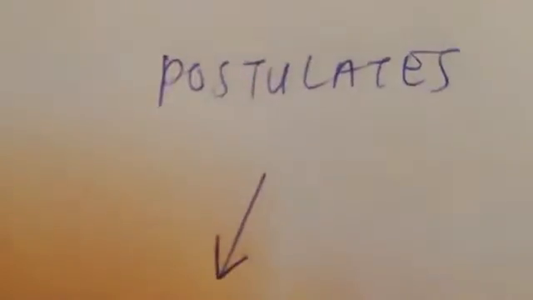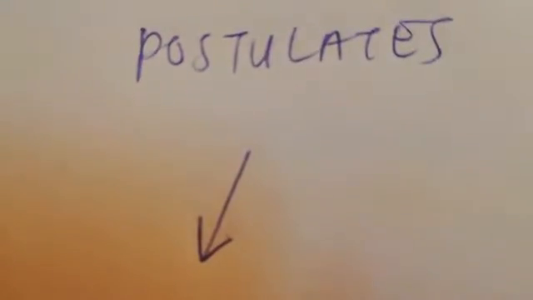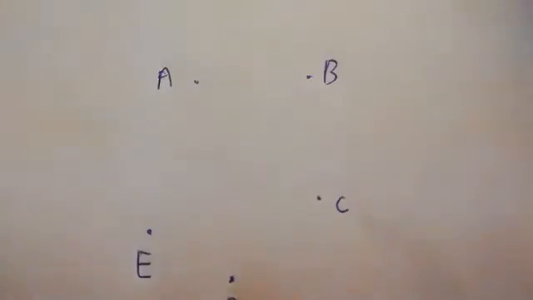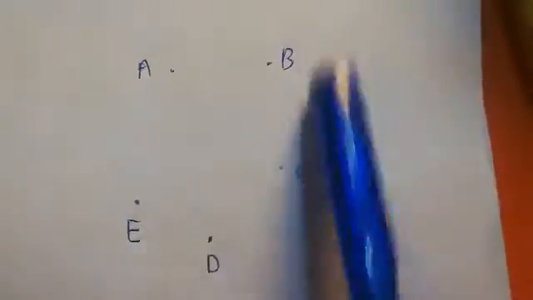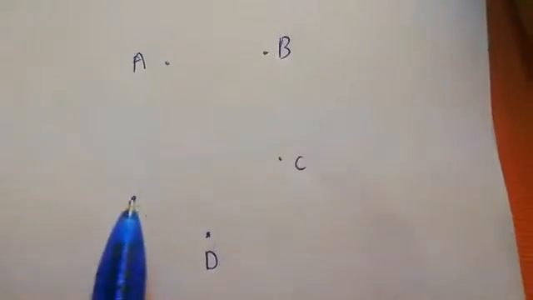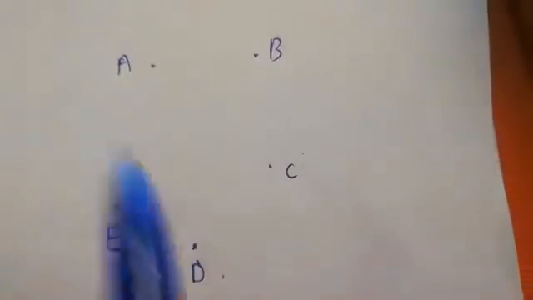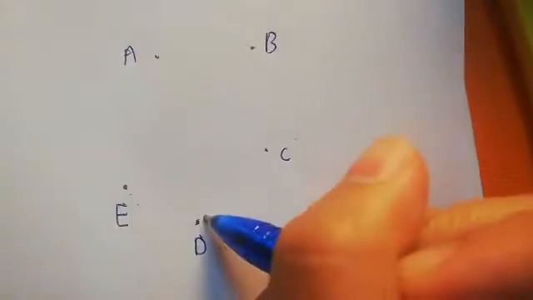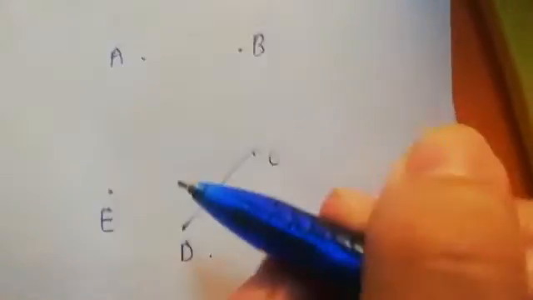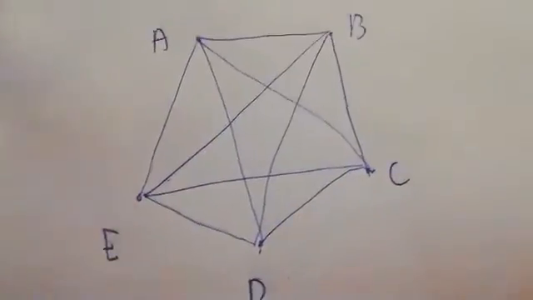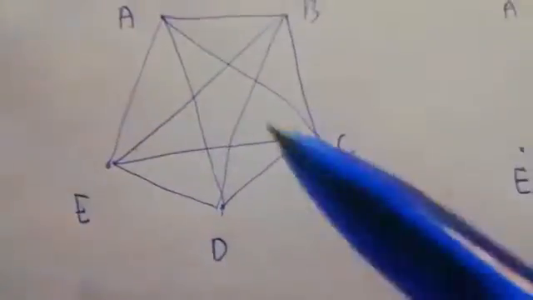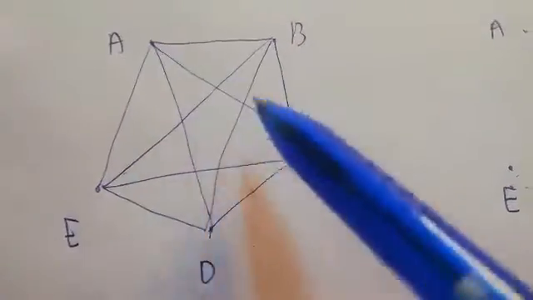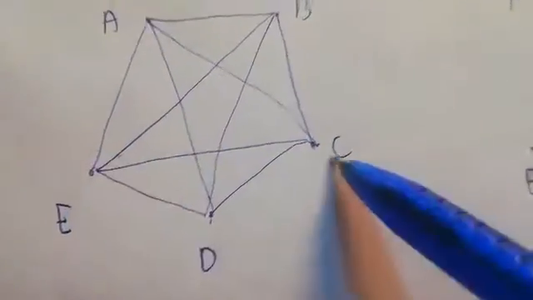Meanwhile, for the postulate, the first example is that between any 2 points, a line can always be drawn. Let's say I have 5 points. You can see we can have ED, EC, DB, DA. So we can draw a line between any 2 points. Ta-da! After you draw all the points and lines, you can see this star loop.